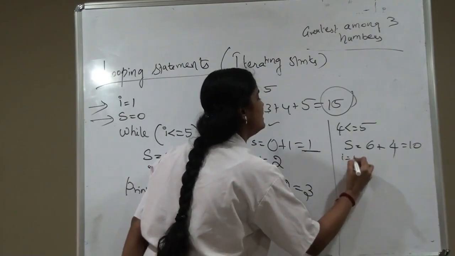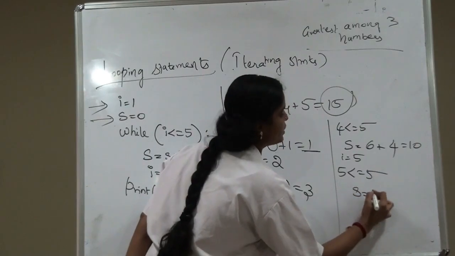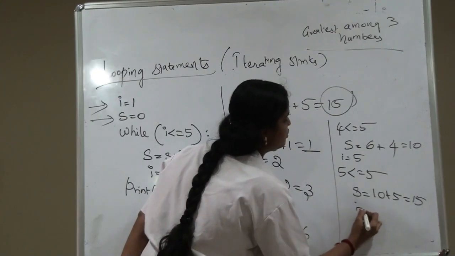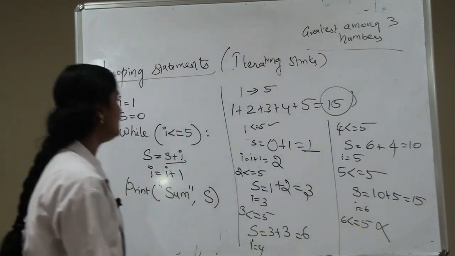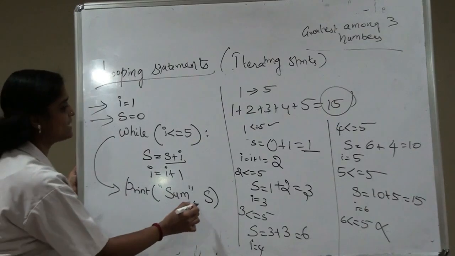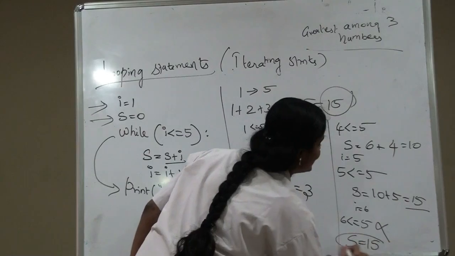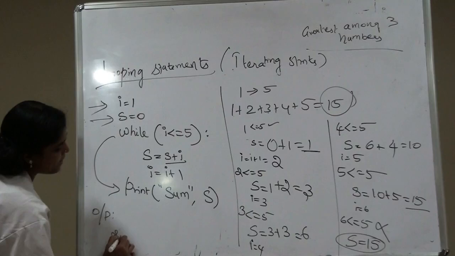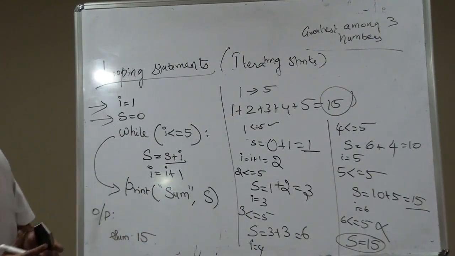Again I gets incremented, I becomes 5. 5 less than or equal to 5, condition true. So S is equal to 10 plus 5 which is equal to 15. I is equal to 6. 6 less than or equal to 5, the condition fails, so it will come out of the loop. Here we are going to print S. Finally the value of S is 15. So S is 15 in this case. So my output will be sum 15. So hope you all understand this.